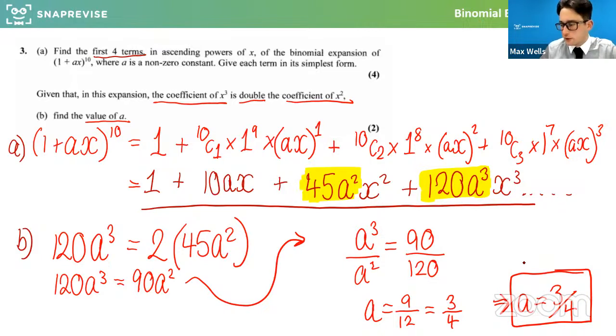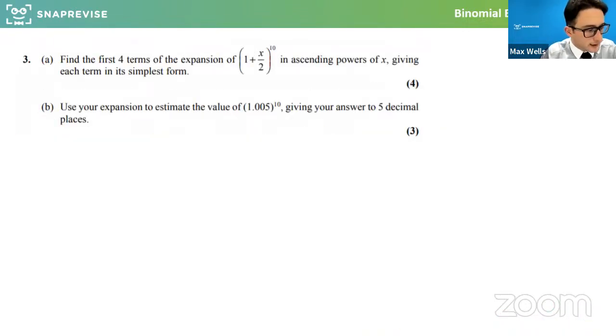What we'll do now is try and fit in one more slightly challenging expansion here if we can, see how we go with these next few questions. So here it says find the first 4 terms of this expansion. Now this one has fractions in it.